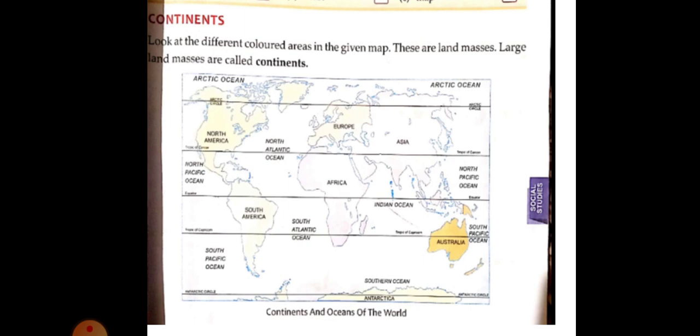Sorry, let me zoom it. Continents are further divided into smaller parts. They are called countries. Our country India is a part of Asia.